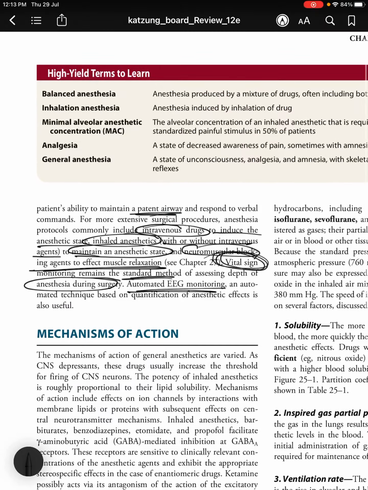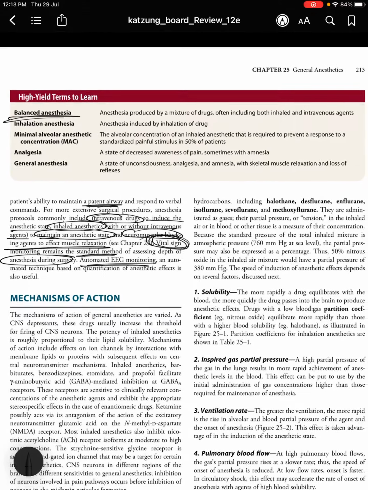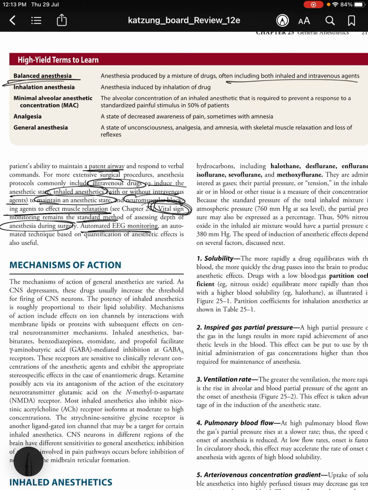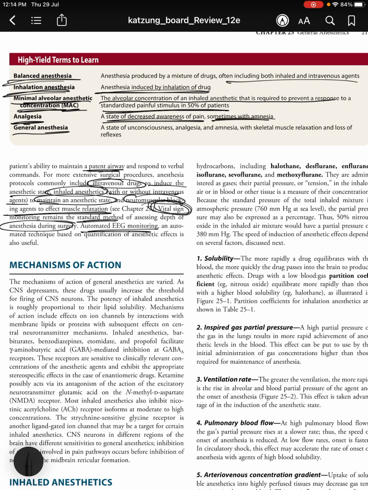So let us discuss a few high yield terms to learn before moving on to the mechanisms of action. Balanced anesthesia is anesthesia produced by a mixture of drugs, often including both inhaled and intravenous drugs. Inhalation anesthesia is anesthesia that is induced by inhalation of a drug. Then you have MAC, or minimal alveolar anesthetic concentration: the alveolar concentration of an inhaled anesthetic that is required to prevent a response to a standardized painful stimulus in 50% of patients. Analgesia is a state of decreased awareness of pain, sometimes with amnesia. In general, anesthesia is a state of unconsciousness, analgesia, and amnesia with skeletal muscle relaxation and loss of reflexes.